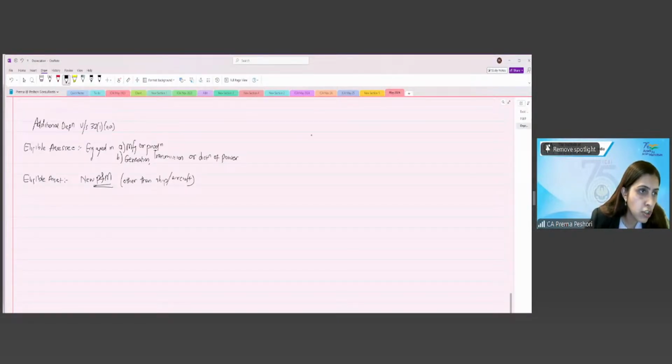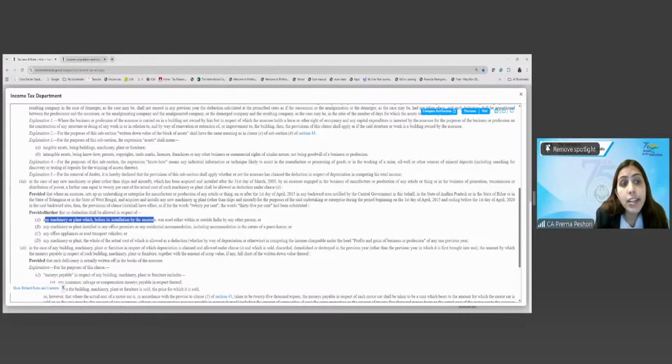So, what is my ineligible asset? Second-hand plant and machinery, even if it is imported. Right? Any plant or machinery installed in the office premises or any residential accommodation including the accommodation in the nature of guest house.